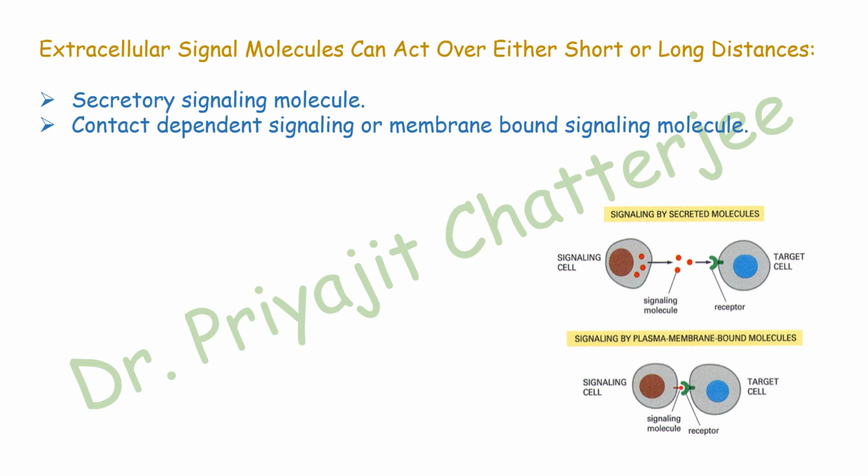Second one is the contact dependent signaling or membrane bound signaling molecule. Here the signaling cell and the target cell are very close. The signaling molecules bind with the membrane bound receptor on the target cell, and this kind of cell signaling is also called juxtacrine signaling, and this kind of signaling is mediated by gap junction.